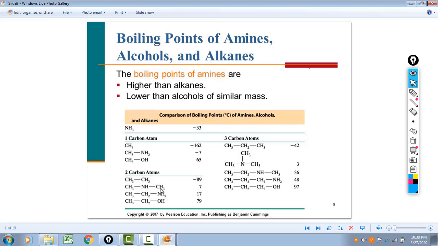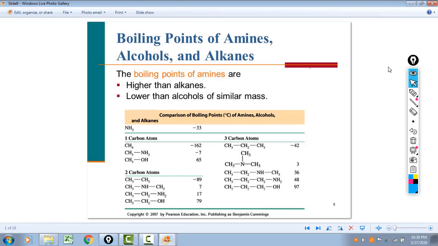Here you see the same sort of thing. Now, ethanol, a boiling point of 79. This is grain alcohol, or alcohol in beer, wine, and distilled spirits. 79 degrees Celsius. They're about the same size, all three of these, but you notice the amines have much lower boiling points. And the reason for that is nitrogen isn't nearly as electronegative as oxygen is.